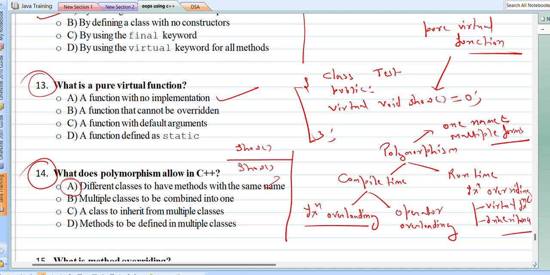If in the same class we are using different functions with the same name and different arguments, then that is also an example of polymorphism. So out of the available options, the most appropriate answer is the first one.